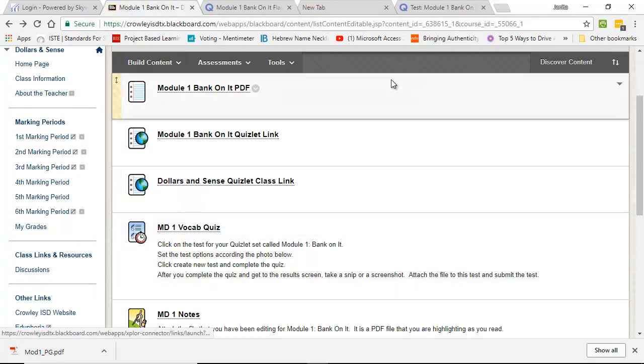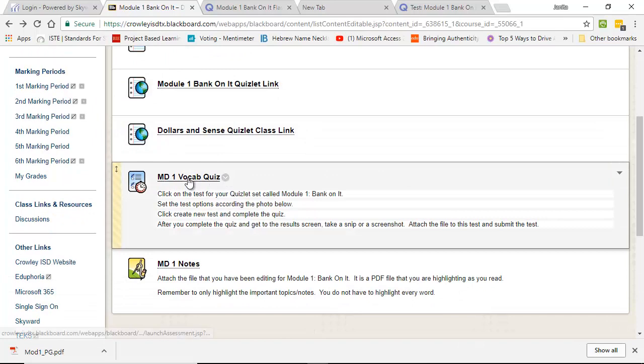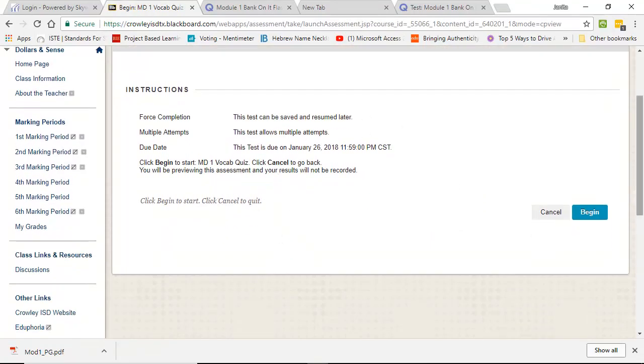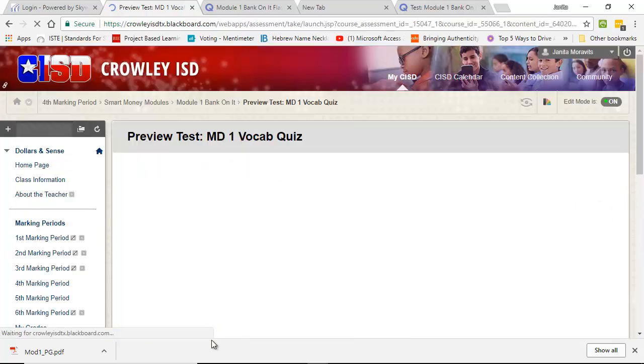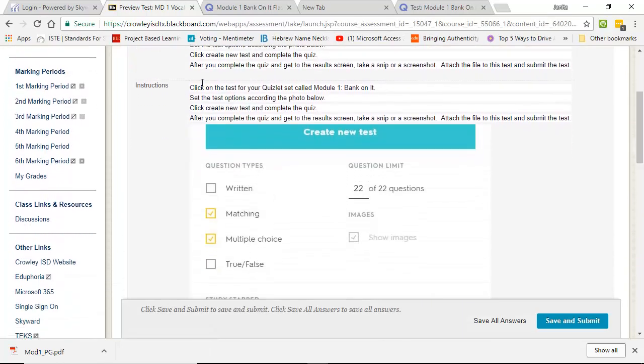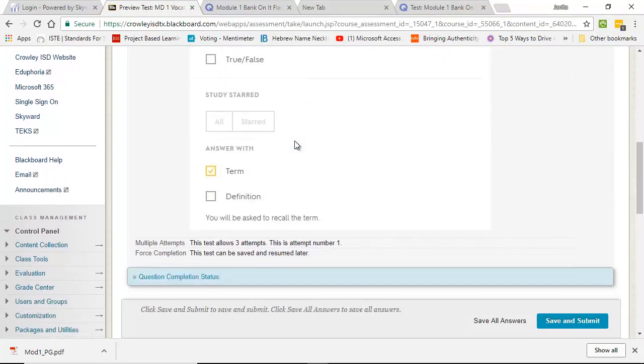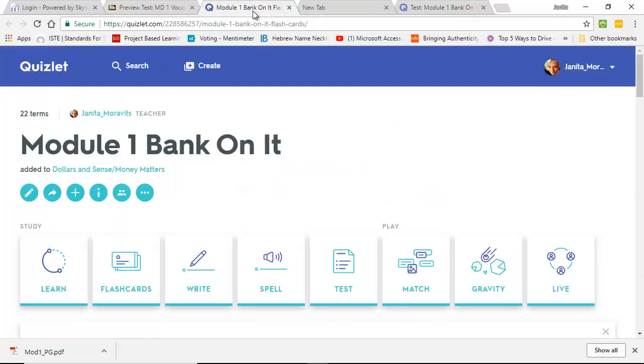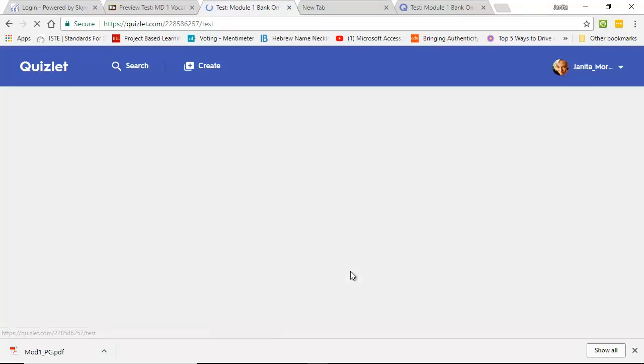Now, for the vocab quiz, we're going to click on that. We're going to begin it. Once you begin it, you have to finish it or it will count as one of your attempts. So we're going to click Begin. The instructions right here say, click on question 1. All of them say the same thing. It's all the same process. Click on the test for your Quizlet set called Module 1. So let's go to Module 1, and we're going to click on Test.